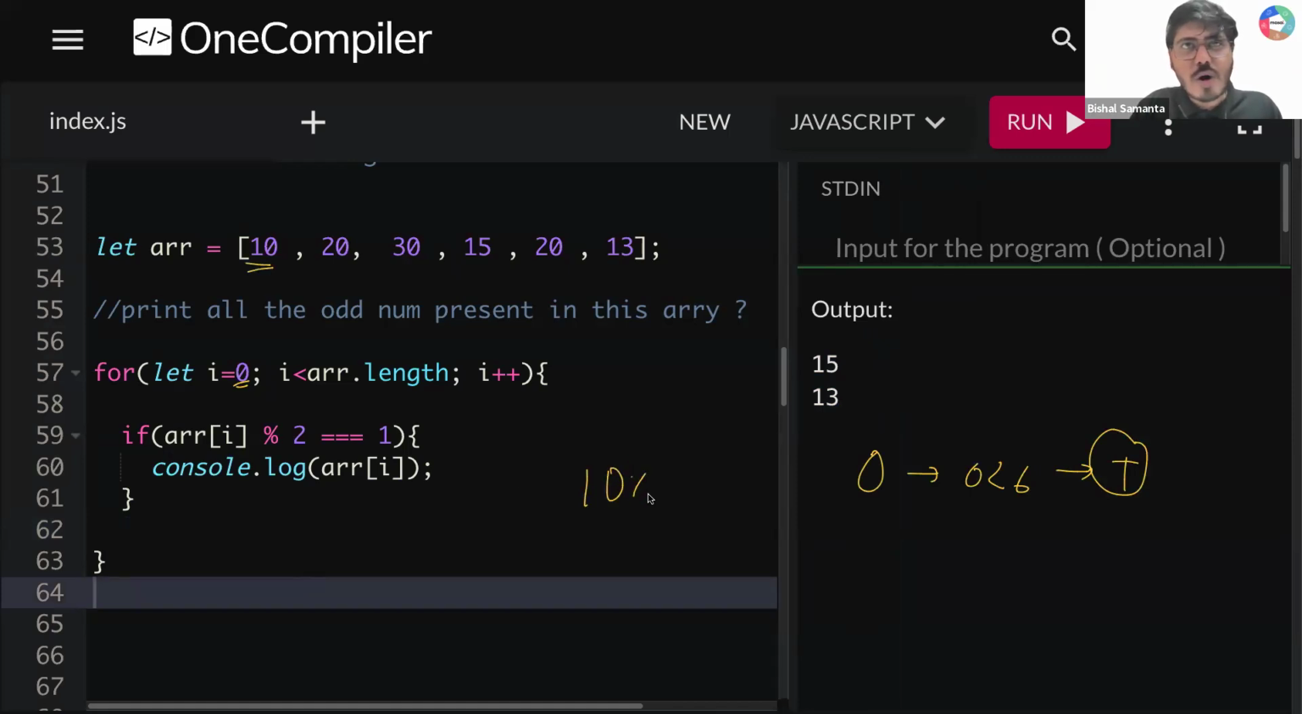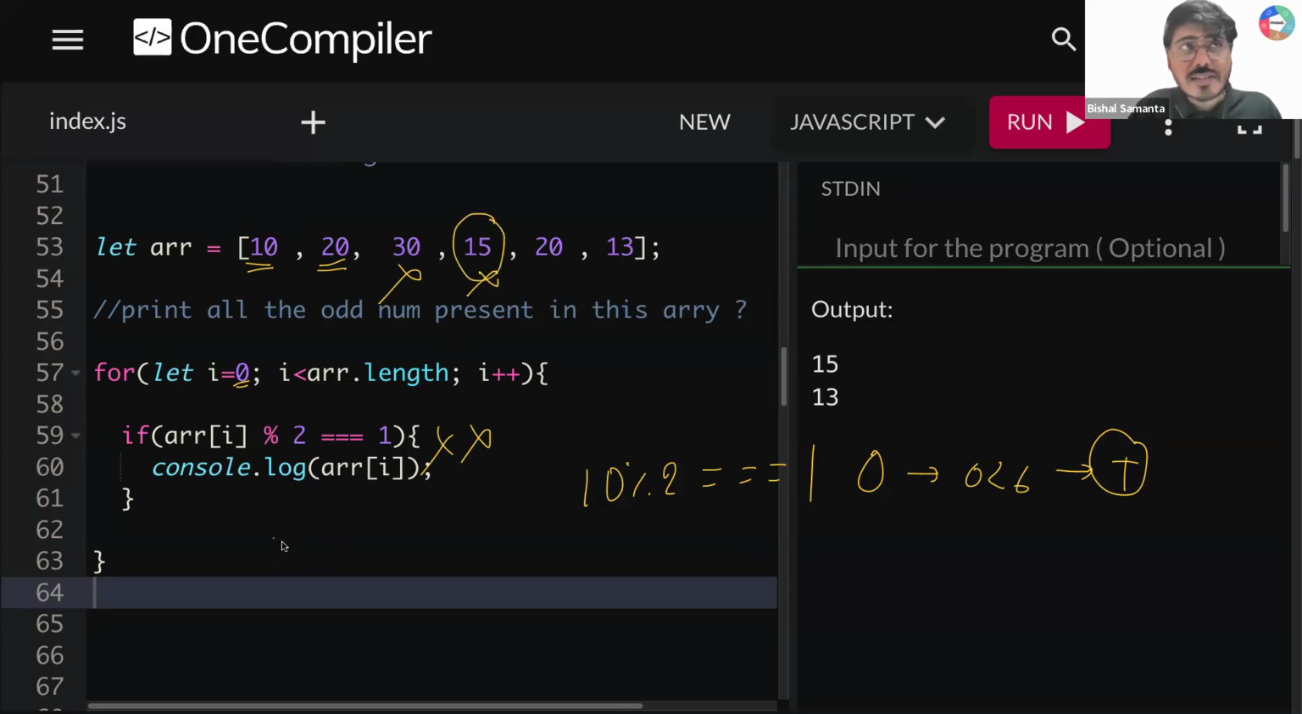Now tell me, guys, 10 mod 2. Is 10 mod 2 equal to 1? No, right? It is not true, so you are not doing anything. Now tell me the next iteration. 20 mod 2, is that 1? No. 30 mod 2? No. 15 mod 2? No. Now, no.